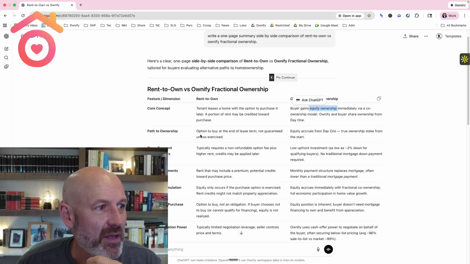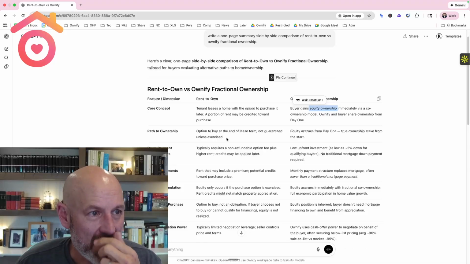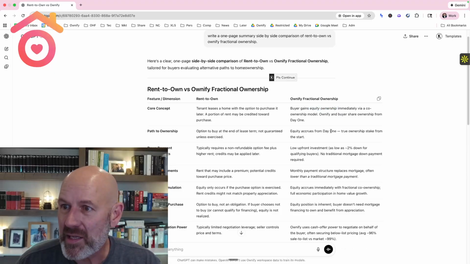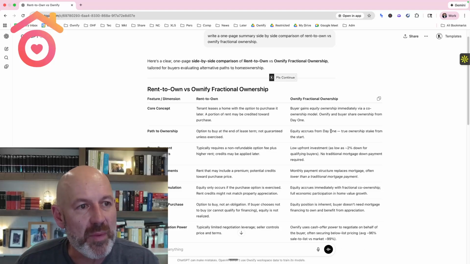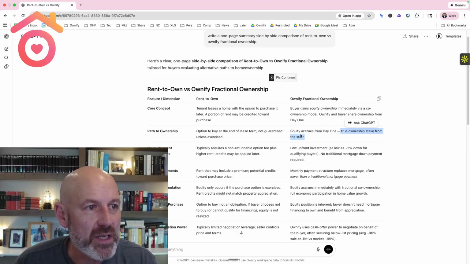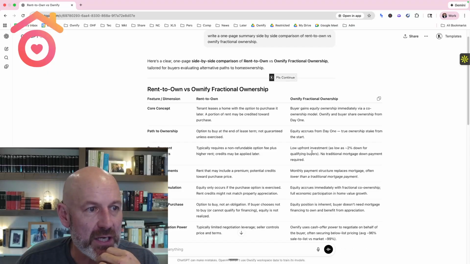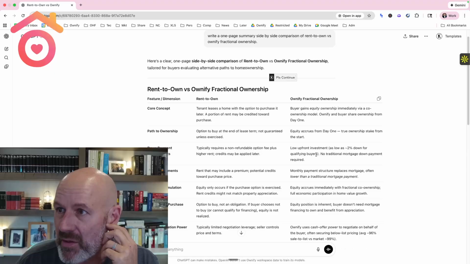The path to ownership. Rent to own generally has an option to buy at the end of the lease term. It's not guaranteed unless it's exercised. That's correct. And then with Ownify, equity accrues from day one. And as we've explained in other chapters, every month the customer buys incremental shares in the LLC, going from 2% to 10%. So that true ownership stake increases over time as the customer makes their payment. Down payment requirements: usually in rent to own, there's an option fee plus higher rent, and the credits may be applied later. In Ownify's fractional ownership, there's a low upfront payment, 2%, and there is no mortgage involved in either of the two scenarios.